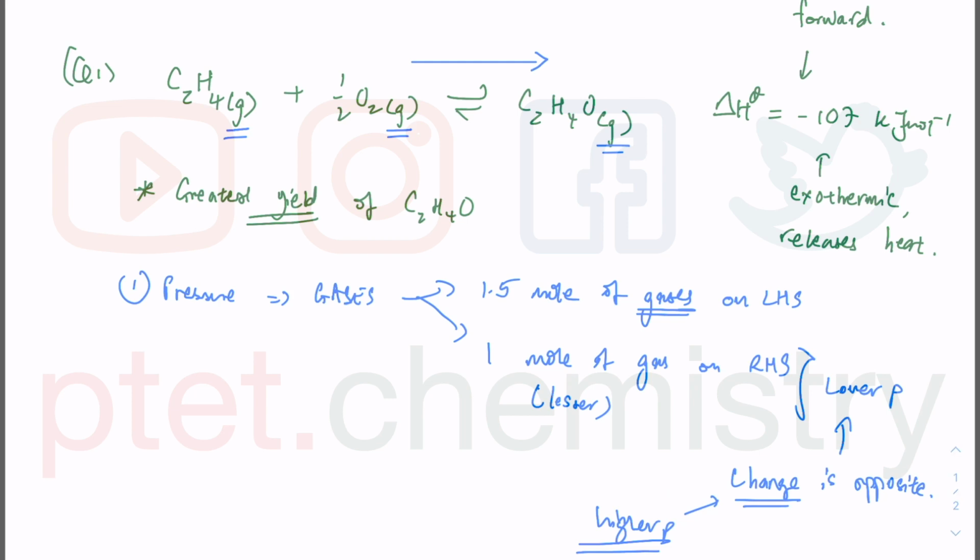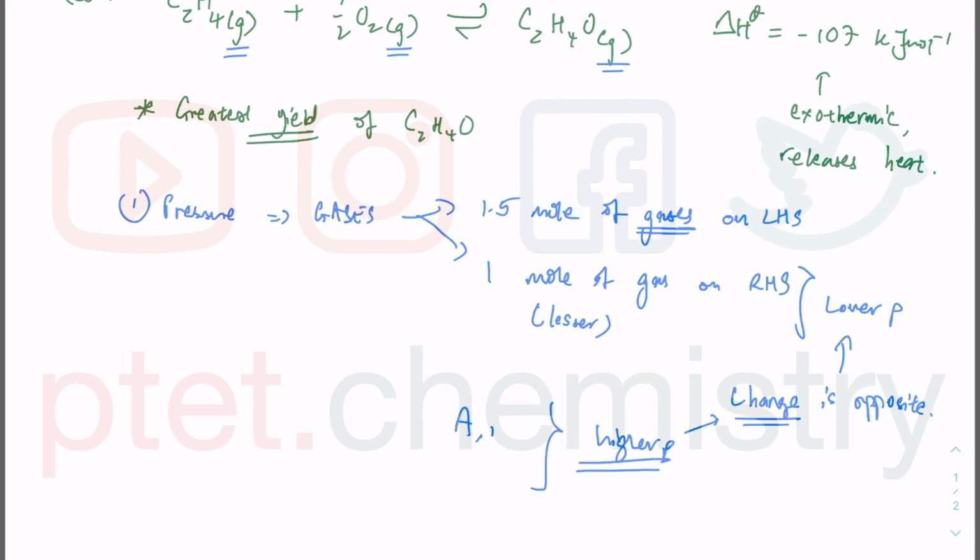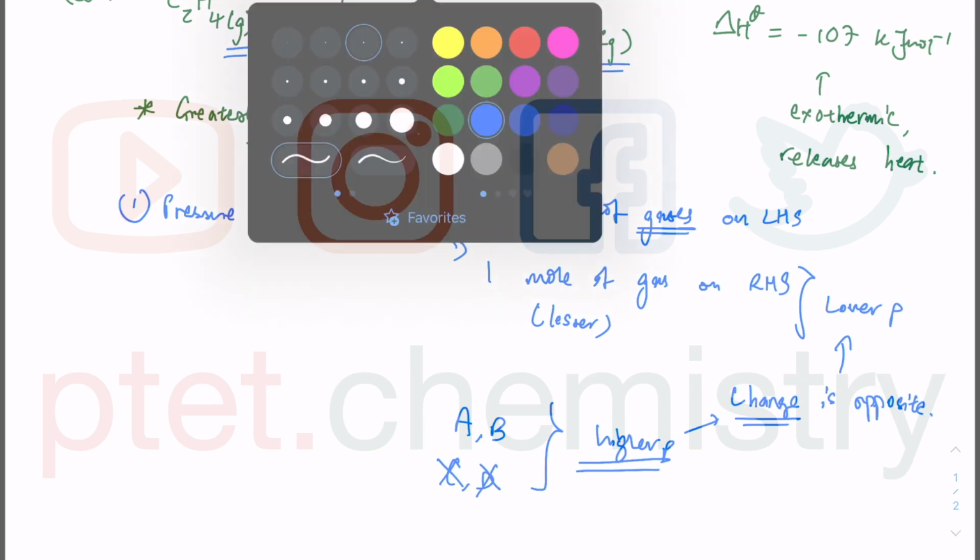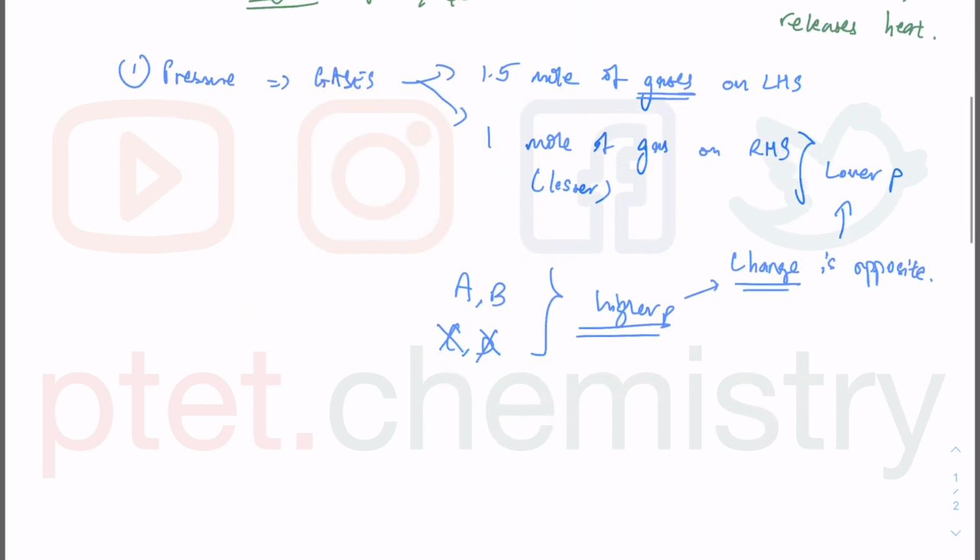So we're left between A and B. C and D must be out. So between A and B, that is when you need to decide in terms of temperature. In terms of temperature, we need to focus on the fact that the forward reaction is exothermic.